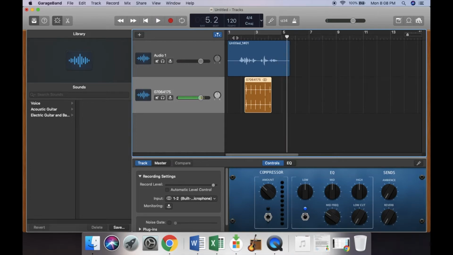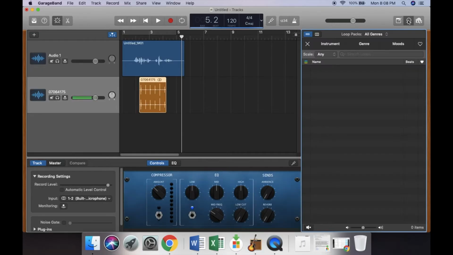Once I've added in the rest of my sound effects and the rest of my story, I'm going to add in some background music. I could use a loop. Loops are located here on the right. You might not have loops installed on your Mac. If you do not have loops installed, you could download a background soundtrack from CCDig and add that to layer 3 of your project. To adjust the volume of the different tracks, I would just slide the volume tool for these different tracks to the appropriate locations.